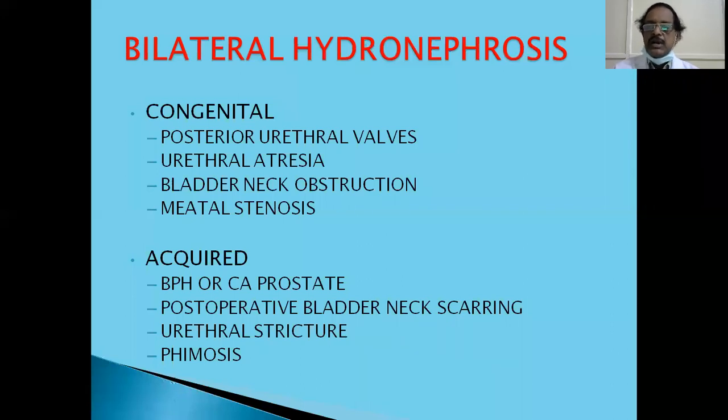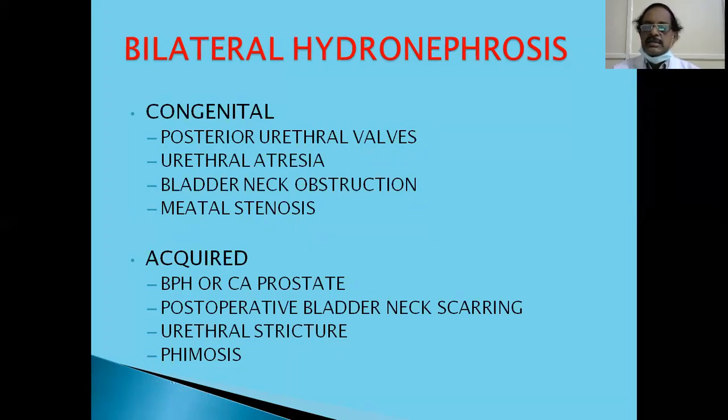Always the child passes whitish urine. He doesn't thrive properly; failure to thrive is there. And chalk-like urine will be there if there is infection. And simply by relieving the obstruction, there will be a lot of improvement. Then urethral atresia, bladder neck obstruction. Congenital bladder neck obstruction can cause severe hydronephrosis on either side.